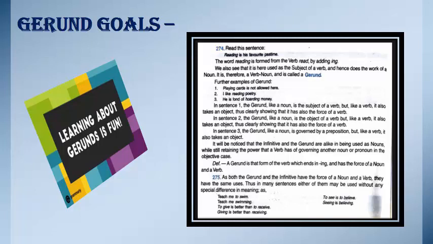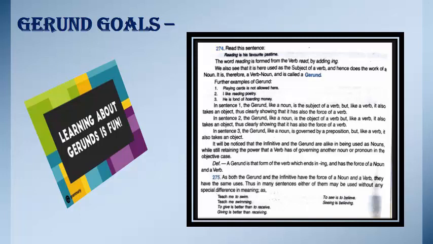As both the gerund and the infinitive have the force of a noun and a verb, they have the same uses. Thus, in many sentences, either of them may be used without any special difference in meaning.